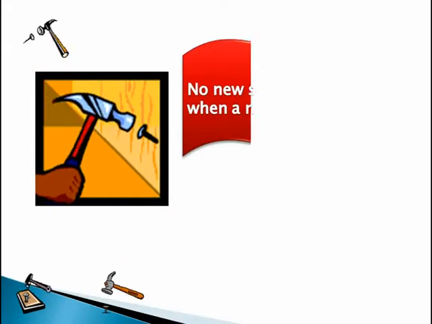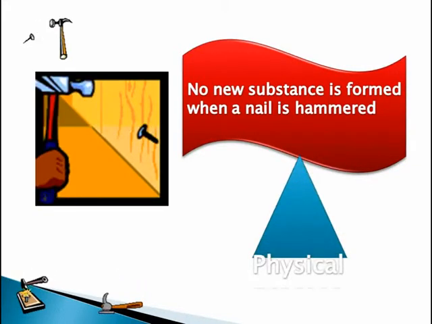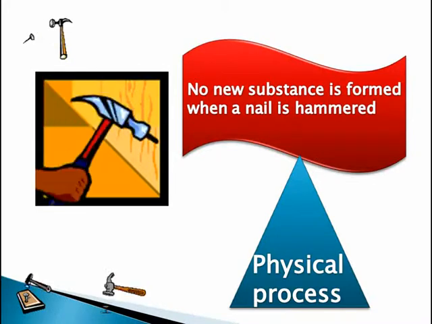And the last thing we talked about, hammering a nail into the wall. That is definitely a physical change. That is because no new substance is being formed, isn't it? Only the arrangement of particles of the wall and the nail is changing. So here, it's a physical change. So that's how we solved this question and identified which of the processes mentioned was a physical one and which was not a physical one.